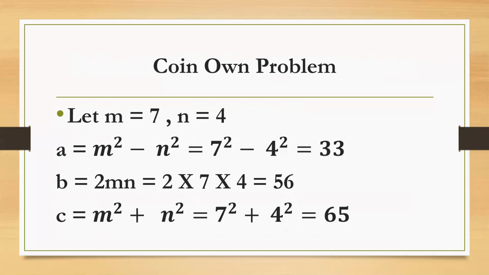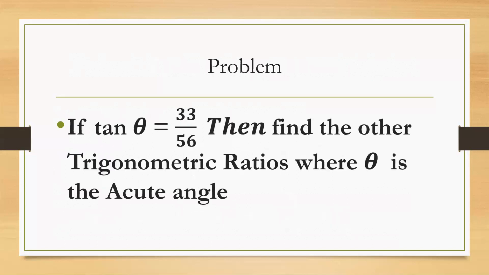Now you can easily coin a trigonometry question based upon trigonometric ratios. That is, I have given this question: tan theta is equal to 33 by 56. Then find the other 5 trigonometric ratios.